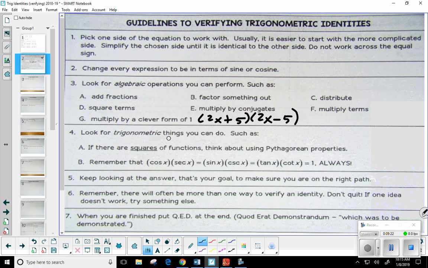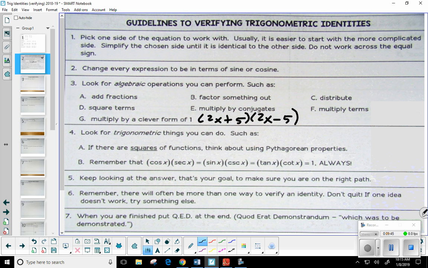Number 4, look for trig things that you can do. If one of your trig functions is squared, I would definitely be thinking about one of the Pythagorean identities, those 3 that we just talked about. There's also an idea here, if you multiply cosine times secant, it's going to give you the same value as sine times cosecant, which is the same as tangent times cotangent, which is just 1. And let's look at one real fast.